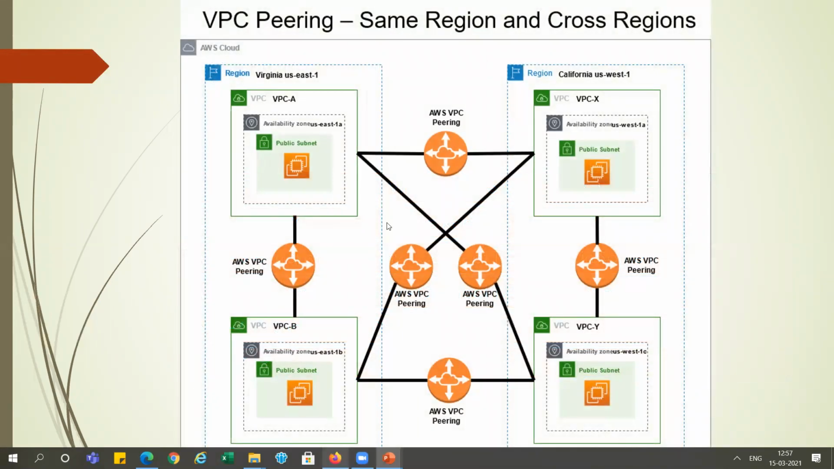You can see in this diagram, we will use VPC peering in the same region. We will use the region US East 1, and we will use two VPCs, VPC A and VPC B, and we will create the VPC peering between them. And similarly, we will take another region in the AWS cloud, like US West 1, and we will create VPC X and VPC Y, and we will create the peering between VPC X and VPC Y. That is the same region peering. And for the cross region, we will use peering for that also.